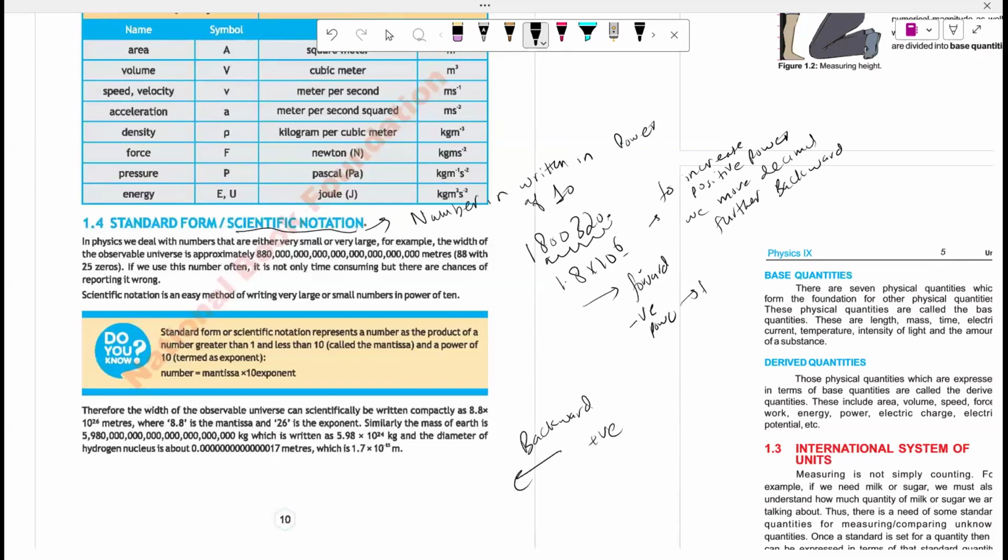Similarly, to increase negative power, we move decimal forward and vice versa.